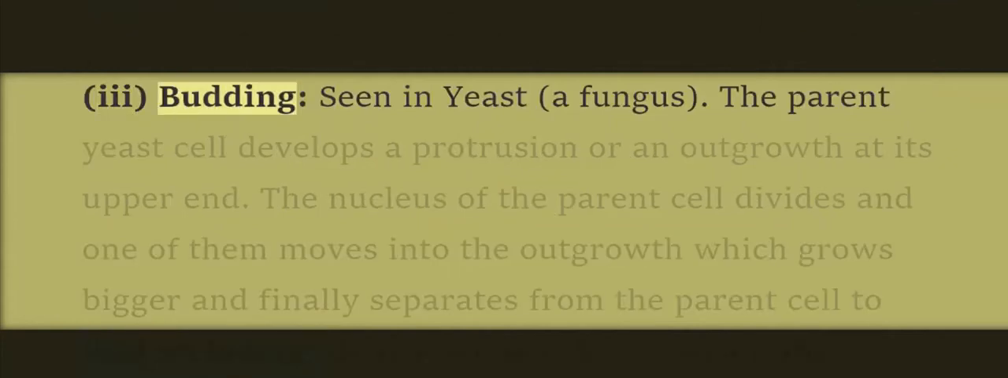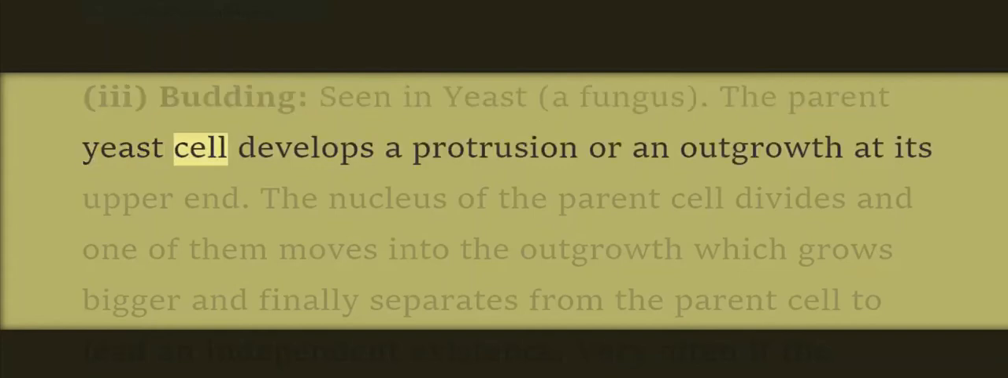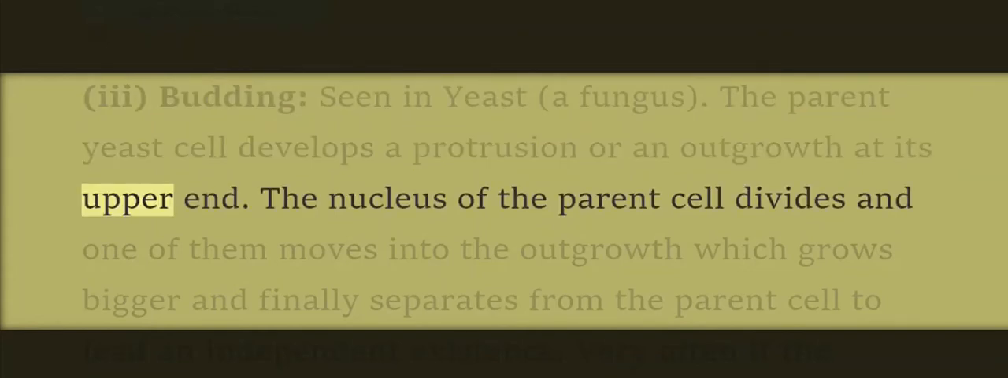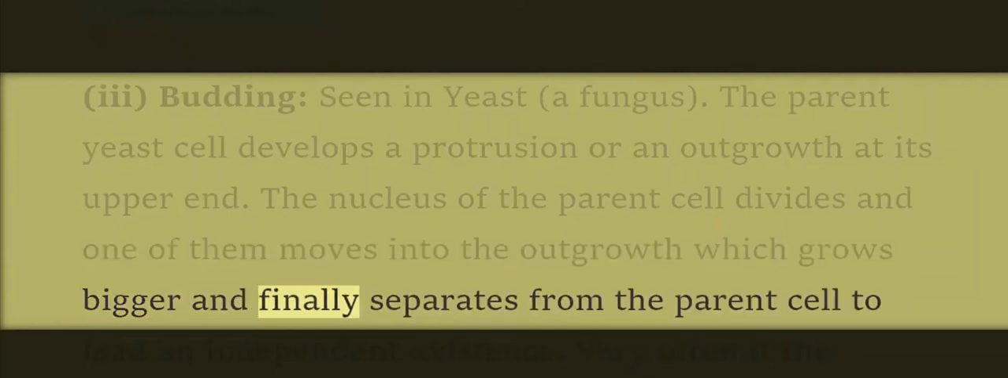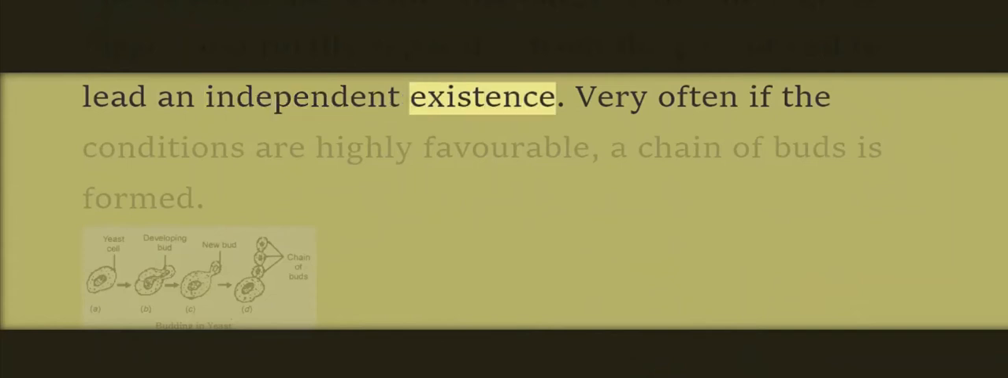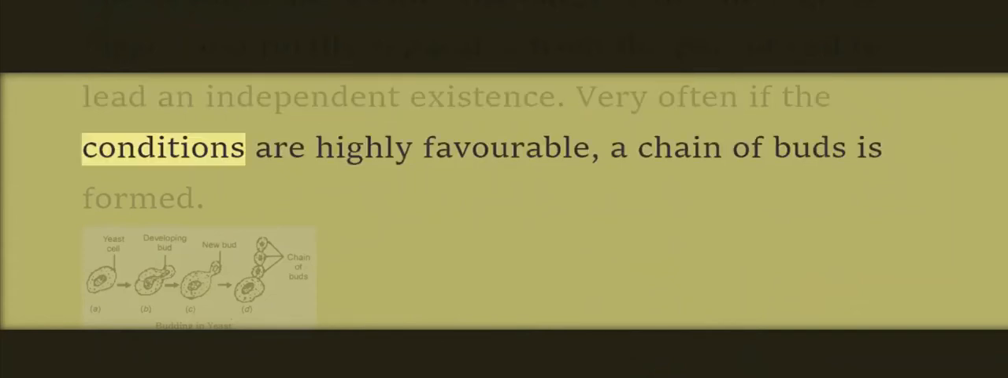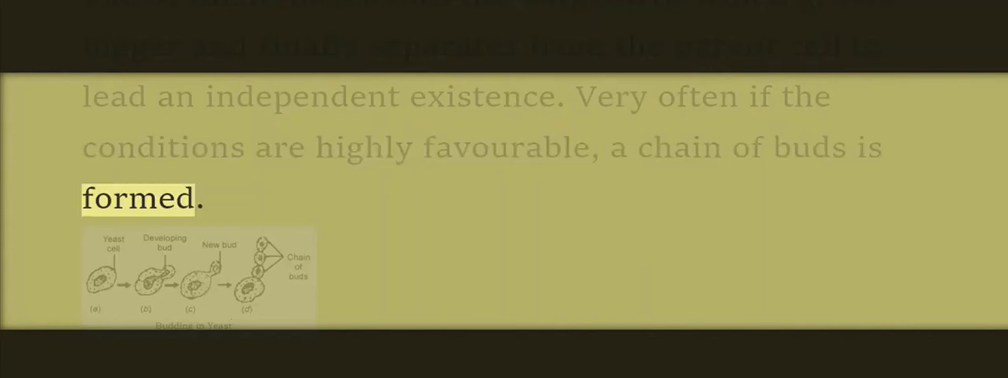3. Budding, seen in yeast, a fungus. The parent yeast cell develops a protrusion or an outgrowth at its upper end. The nucleus of the parent cell divides, and one of them moves into the outgrowth, which grows bigger and finally separates from the parent cell to lead an independent existence. Very often, if the conditions are highly favorable, a chain of buds is formed.